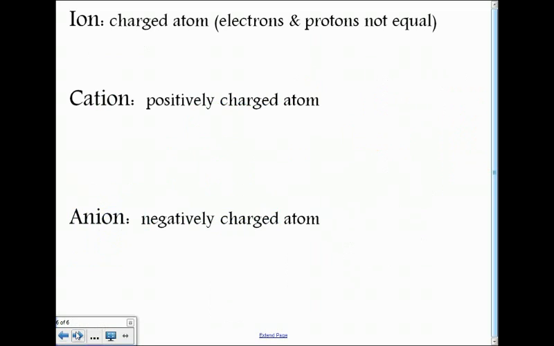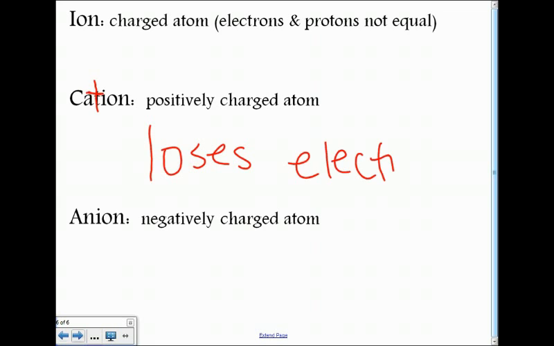When we have charged atoms, the positive or the negative, we call those ions. The electrons and the protons are no longer equal, so it has a charge. We call it an ion. The second word is pronounced cation. A cation is a positively charged atom. One way to remember that cations are positive is the t kind of looks like a plus sign. And the way an atom becomes positive is it loses electrons.